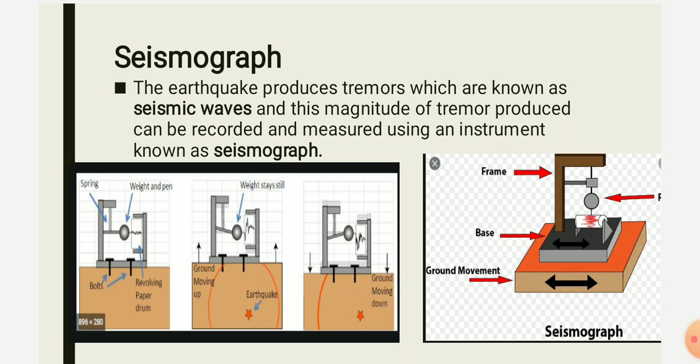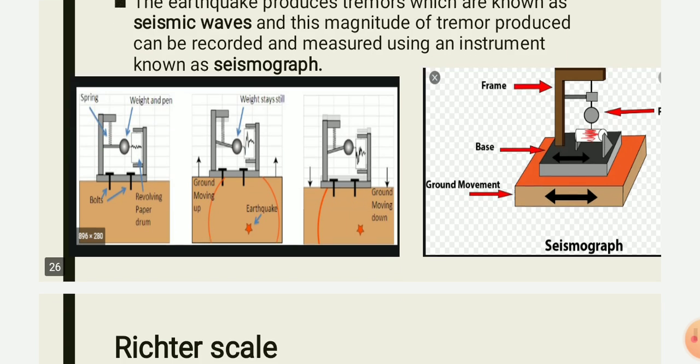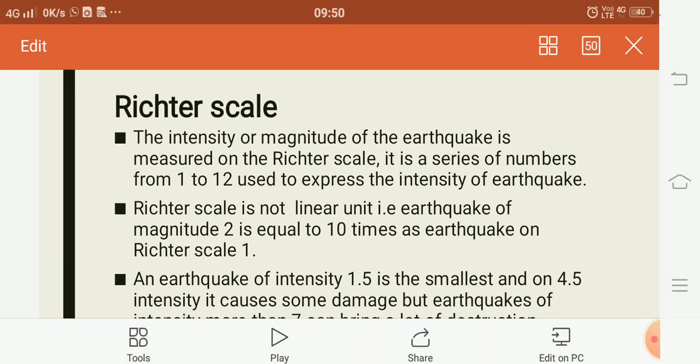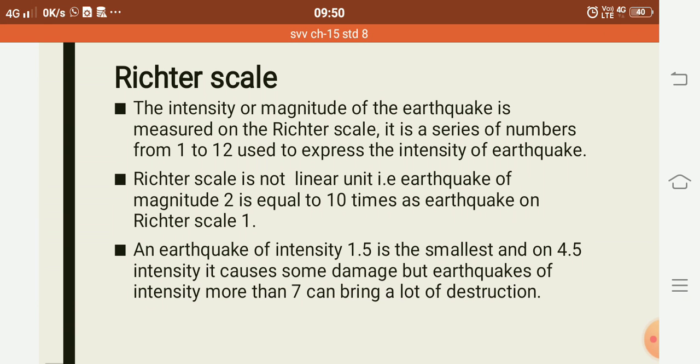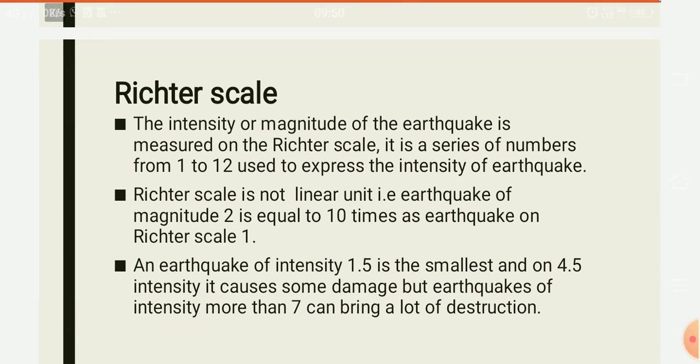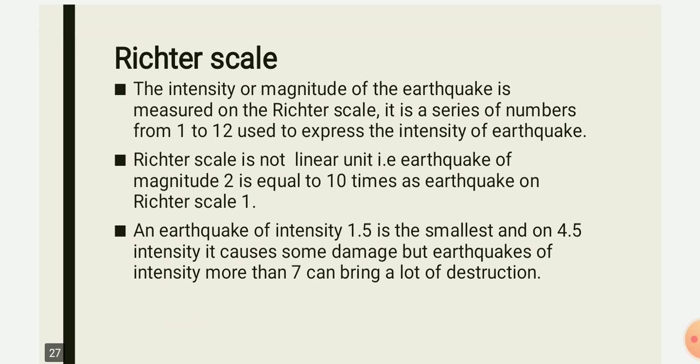So this is how the seismograph works, and it helps us to know how much earthquake has occurred and what is the magnitude of the earthquake. Now this seismograph is giving us measurement in Richter scale. Now what is Richter scale and how is it helping us to know the magnitude of the earthquake? The intensity or magnitude of the earthquake is measured on Richter scale.